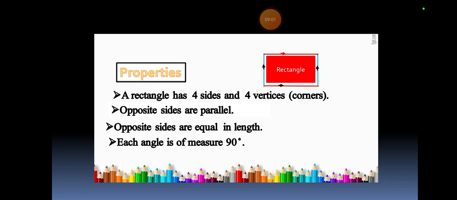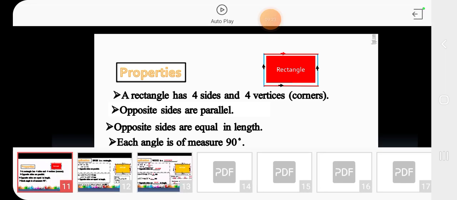Then the rectangle. If I go to a rectangle, it basically has four sides and four vertices. Vertices basically means corners. It is a quadrilateral. Opposite sides are parallel, opposite sides are equal in length, and each angle measures 90 degrees, same properties.